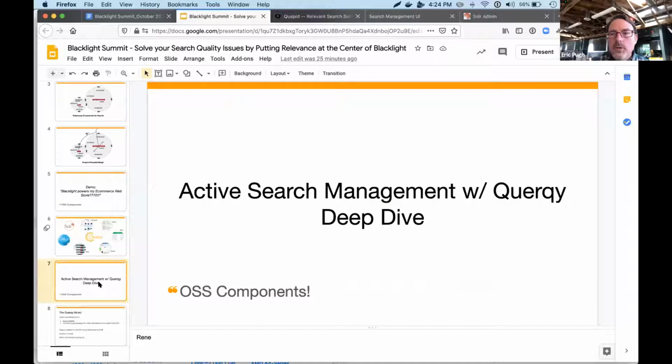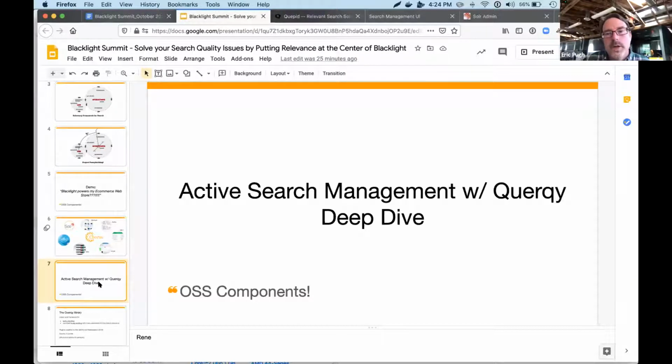So I do want to take a moment and make a case to all of you about the value of active search management with Quirky. Specifically, I want to show you a little of what's possible, because that may help you understand that, hey, I'm having these problems, and this is a tool that maybe I should be looking at and adopting.